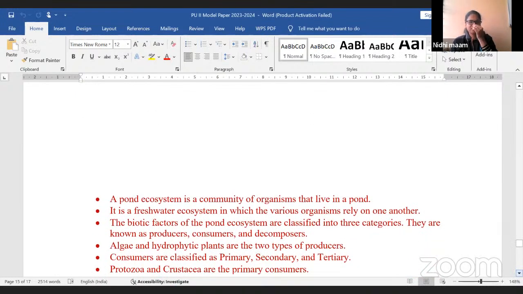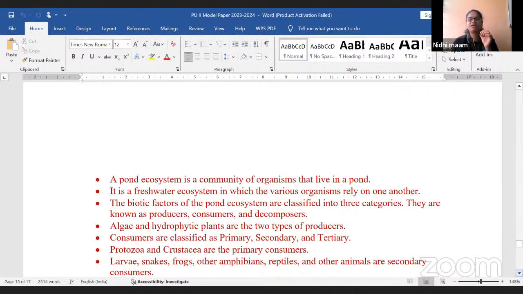See, a pond ecosystem is a community of organisms that live in a pond. What is meant by pond ecosystem? It is a community, a group of organisms which live in a pond. It is a freshwater ecosystem. Right? What biotic factors come here? The biotic factors are classified as producers, consumers, decomposers. Under producers, algae and hydrophytic plants. Hydrophytic means half of the plant will be in water, half of the plant will be outside the water. And consumers will be again primary, secondary and tertiary.